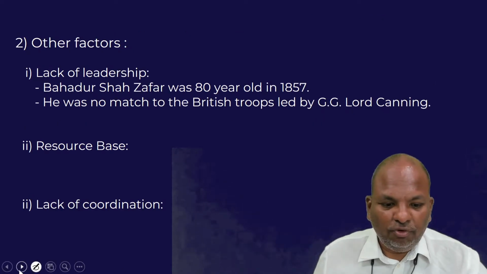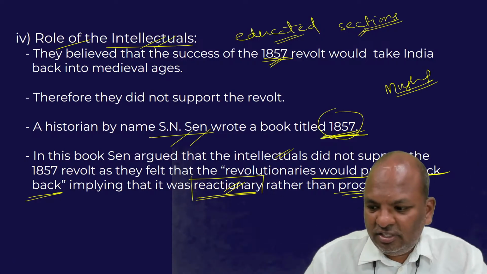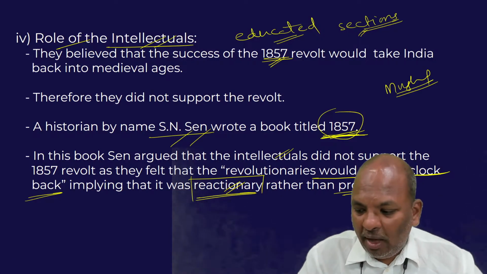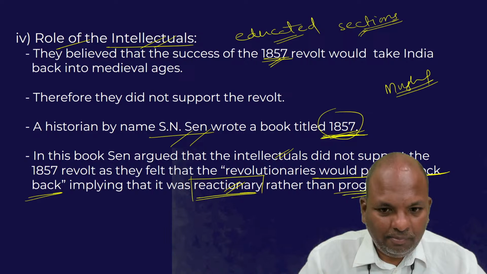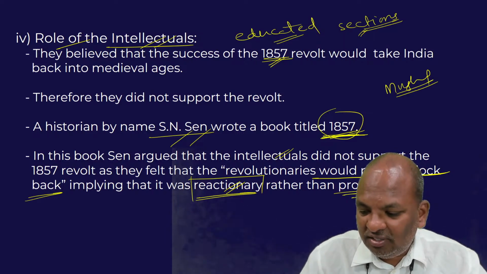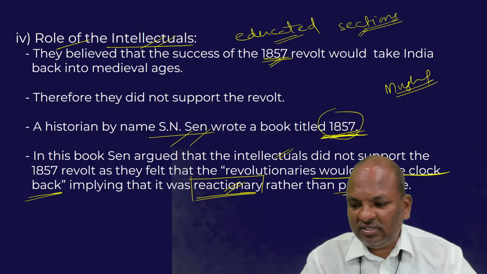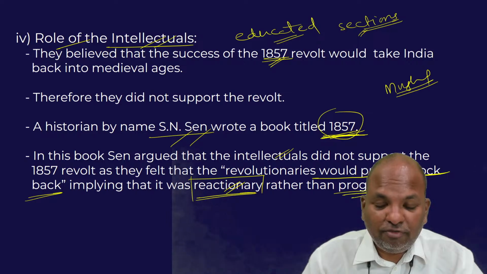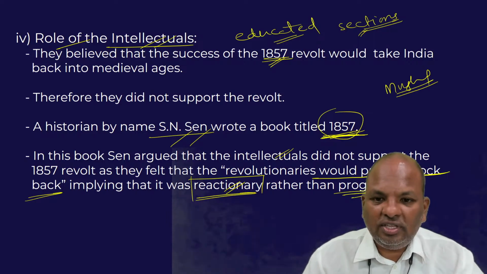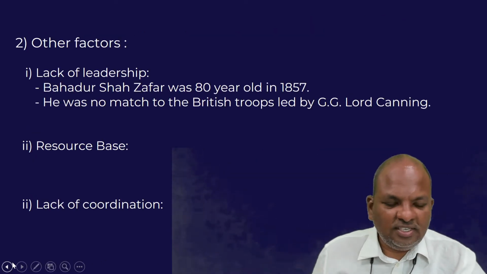So therefore, the educated sections were of the view that potentially the sepoys might take India back into the medieval ages. That's the point. They might take India into feudal theocratic ages. So therefore, they refused to extend their support to the sepoys during the 1857 revolt. This is another very important reason. Come to the last important reason.